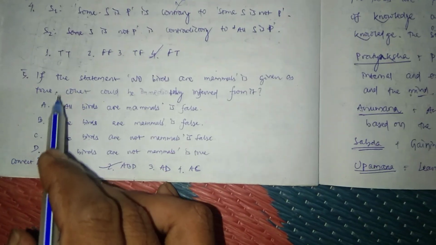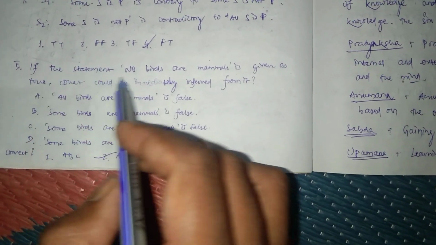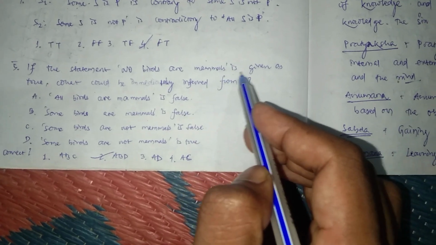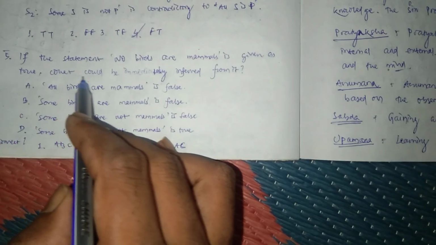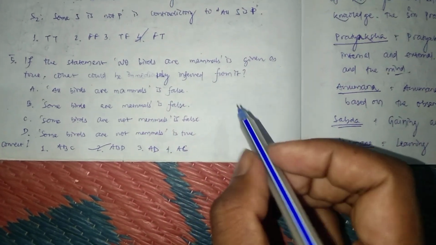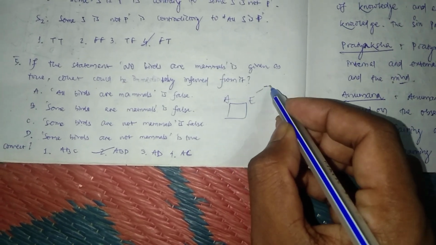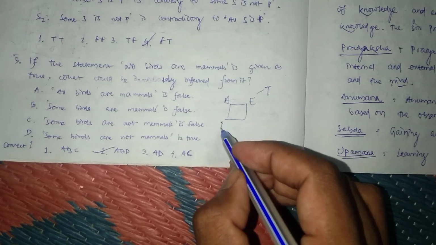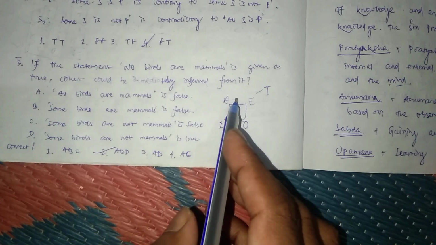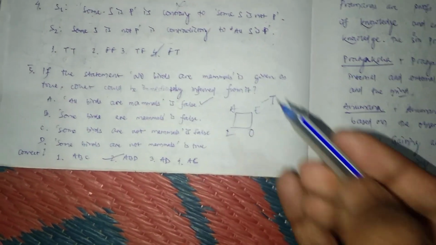In question number 5, if the statement no birds are mammals, this is E type statement, is given as true, what could be immediately inferred from it? It is given that E is true. Then we see all birds are mammals is false. At least one of them is false, hence this statement is correct.